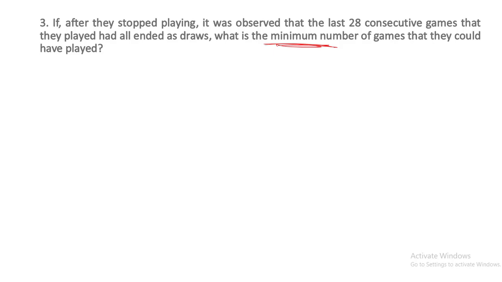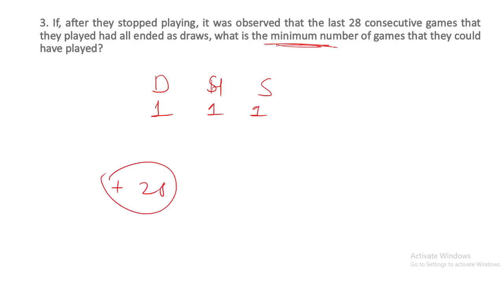Okay, second condition. And the first game was a draw, second has been won by Harshad, and third has been won by Sanket. Okay, ये मेरे पास था, and plus last 28 games. Okay, plus last 28 games are draws. So total number of draws कितने आ रहे हैं इसमें? Minimum total number of draws it is 29. 29 हो सकते हैं क्या? They stopped playing due to draw का condition.